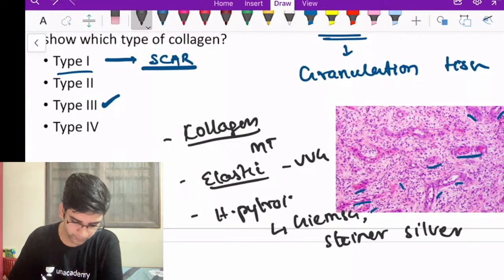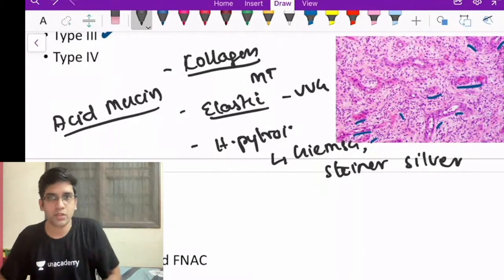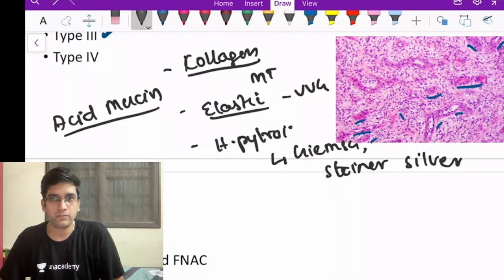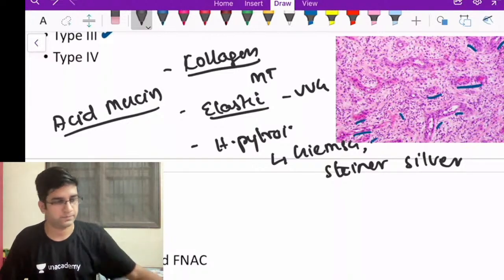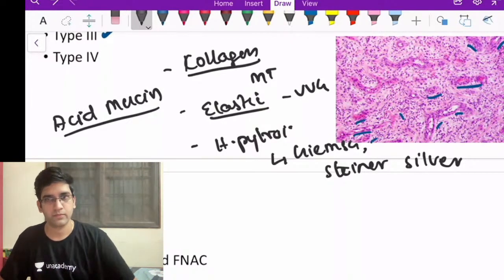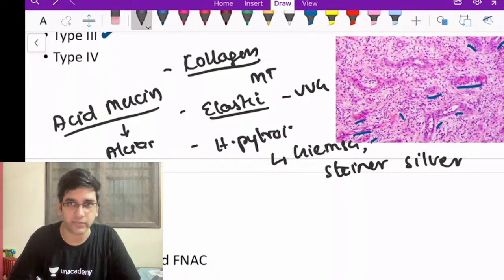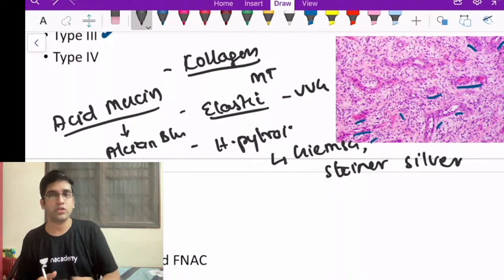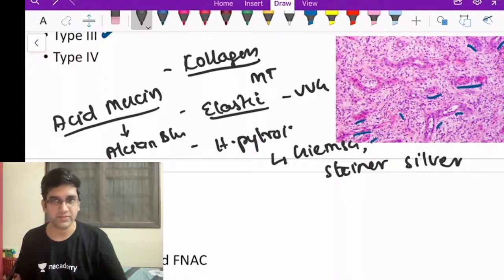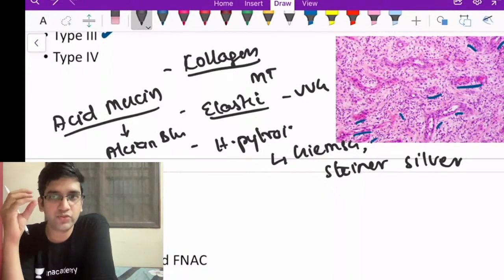Okay, one more stain, for acid mucin. I am not just asking any random mucin. I am asking specifically acid mucin. This came in an MCQ as well. It is Alcian blue, right? Perfect, great. PAS is for neutral mucin. For acid mucin it is Alcian blue. That came once in an AIIMS exam, so Alcian blue is positive for acid mucin. Great. So you know a few things in relation to that.